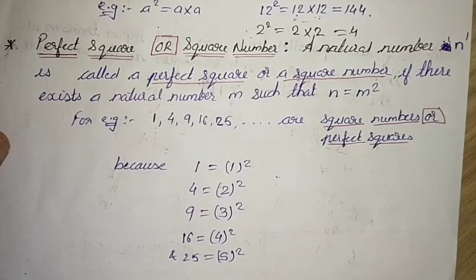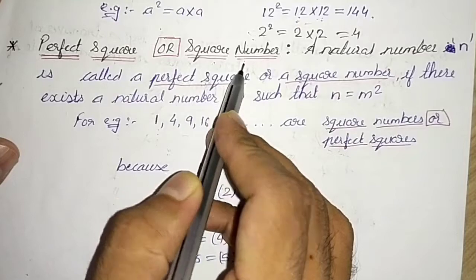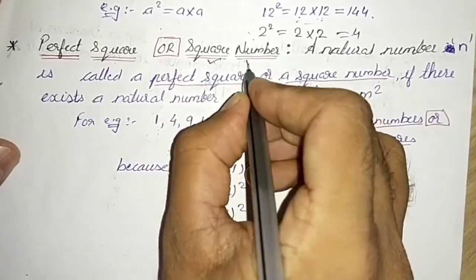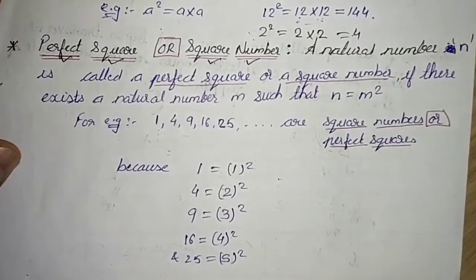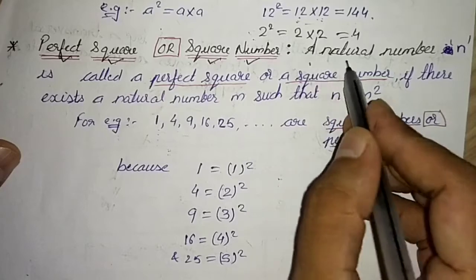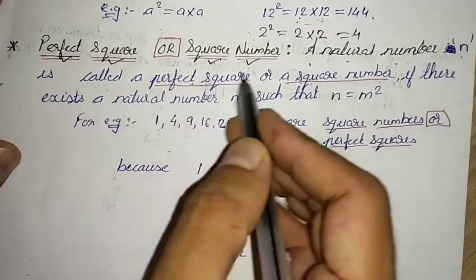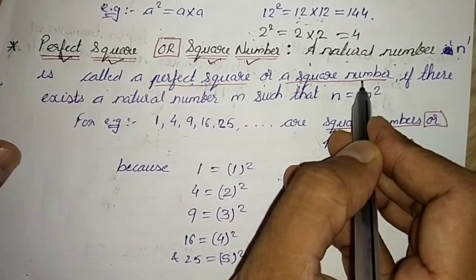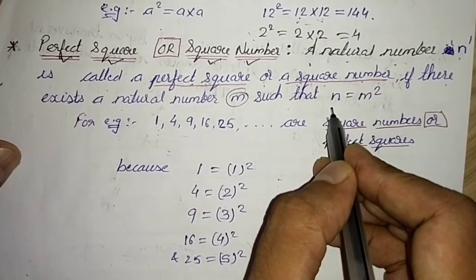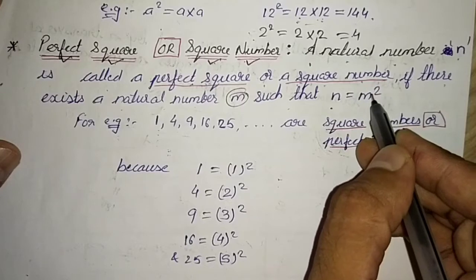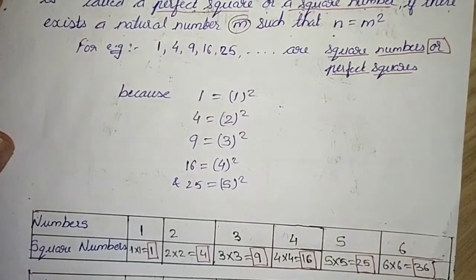Now let us move to the next topic, that is perfect square or square numbers. Students, sometimes they will tell you square numbers, sometimes they will tell you perfect square. It is the same thing. Now what is this? A natural number n is called a perfect square or a square number if there exists a natural number m such that if we do m square, we get n. Not understood? No problem. We will take an example.